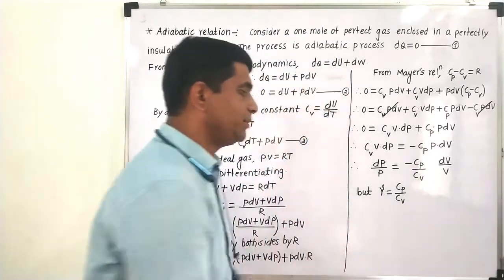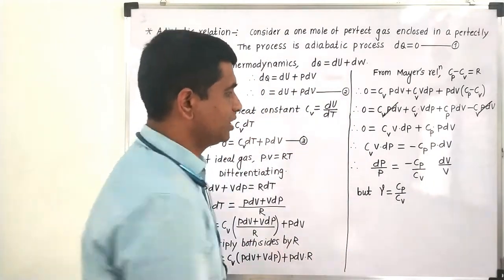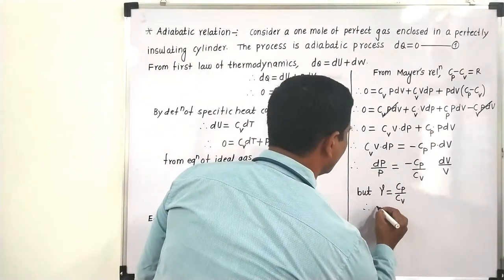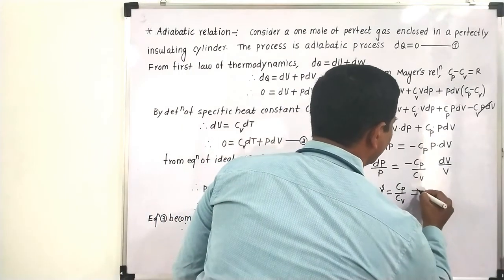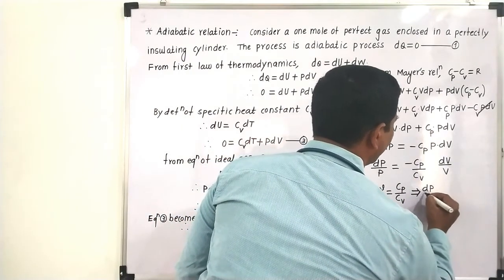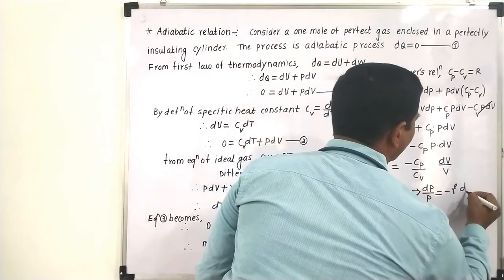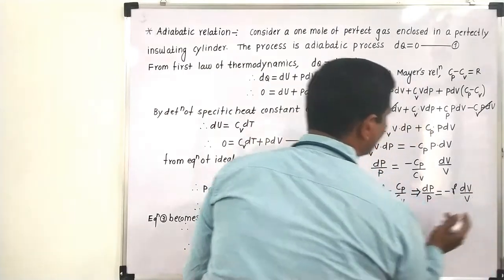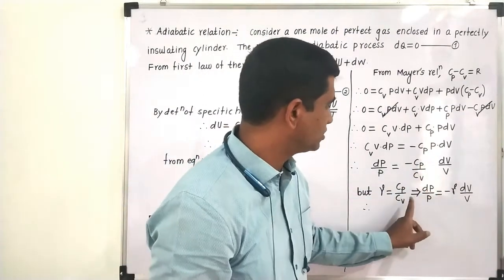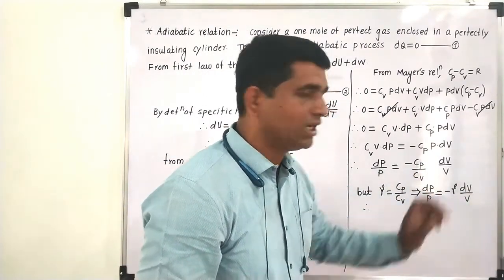If I substitute it in this equation, we will get dP by P is equal to minus gamma into dV by V.